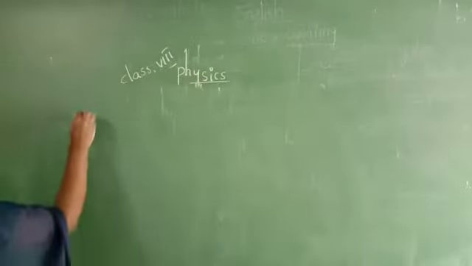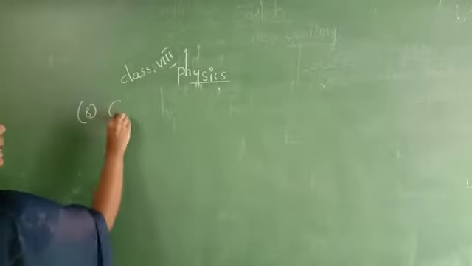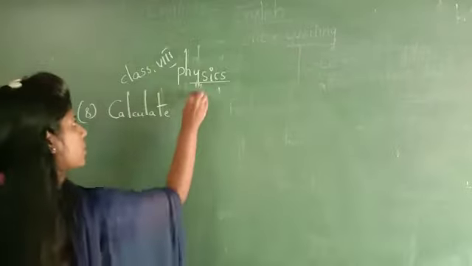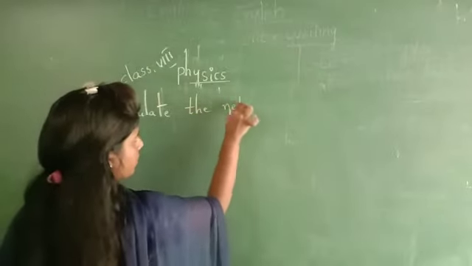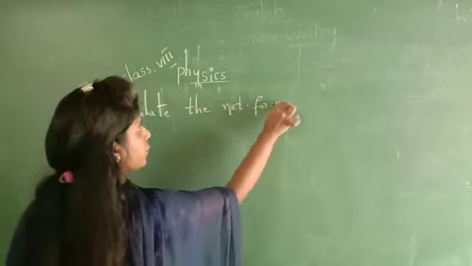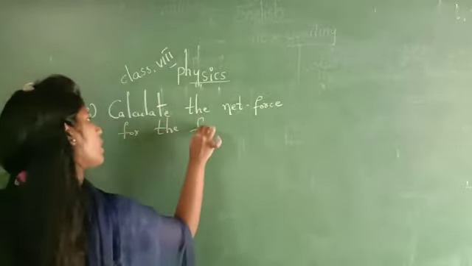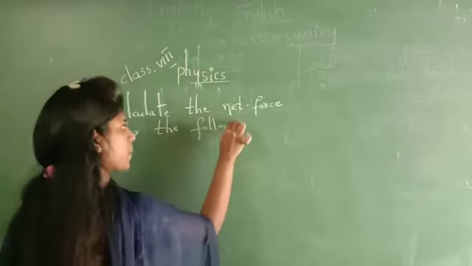Next, 8th question. Calculate the net force for the following problem.